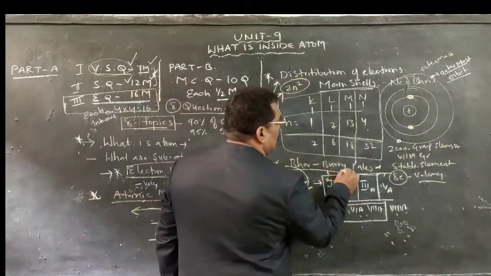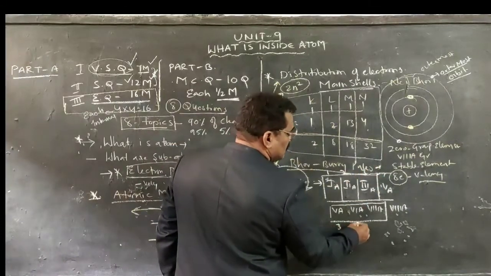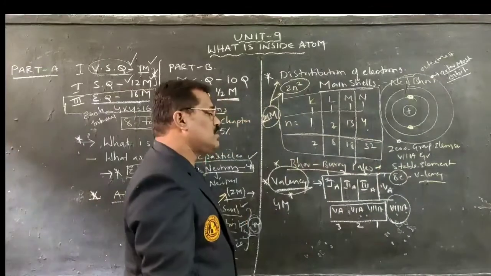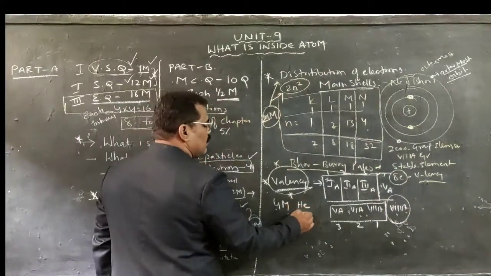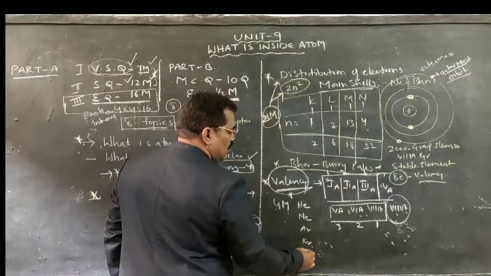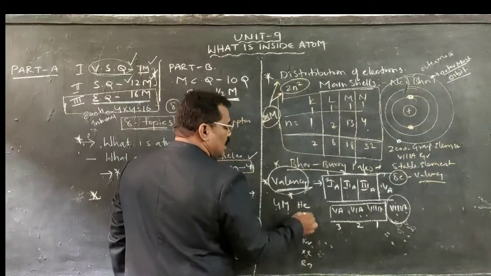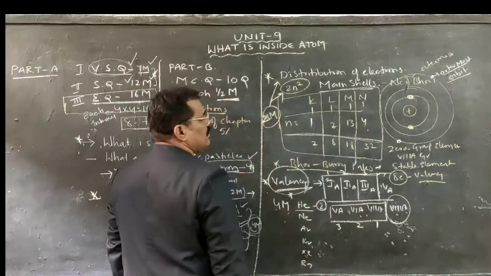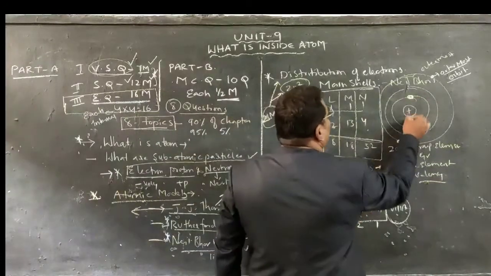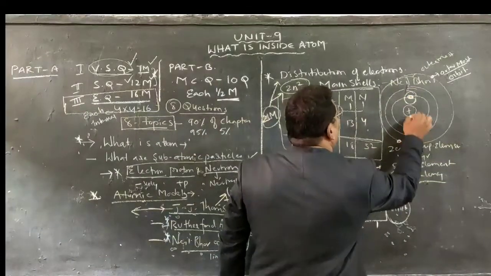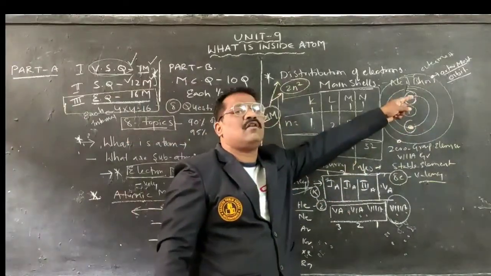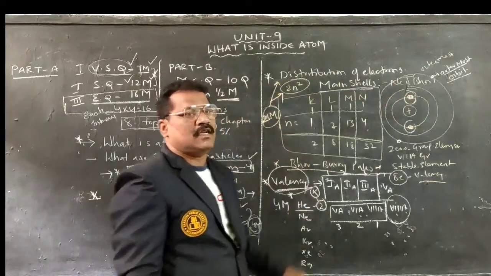Here its valency is 1, 2, 3, and then its valency is 3, 2, 1. What is the valency of 8th A group elements? What are the elements existing in 8th A group? Helium, neon, argon, krypton, xenon, radon. Helium will be having 2 electrons as it is existing in K shell. K shell can accommodate how many electrons? 2 electrons. More than 2 electrons K shell cannot accommodate. Therefore, it is attaining stable electronic configuration of duet configuration.